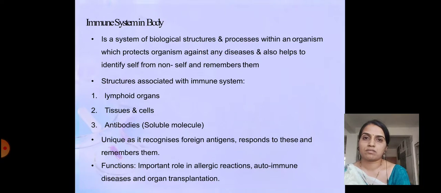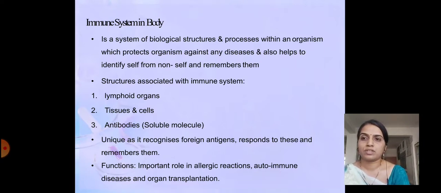So once non-self pathogens and particles are identified, they are capable of remembering them. So again and again, if they enter into the body, every time the action mechanism will be shown, that is, immunity will be developed.